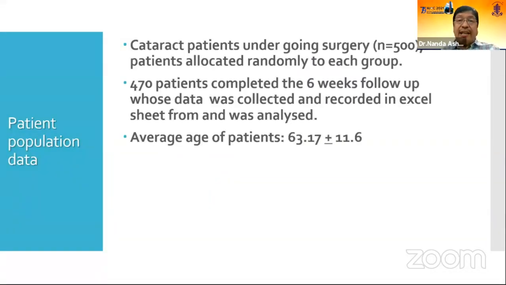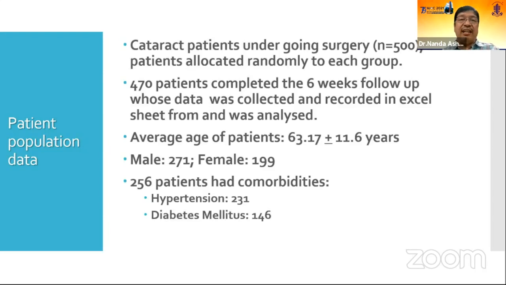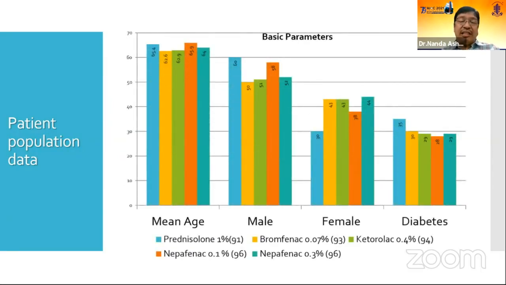We empaneled about 500 patients for surgery and 100 patients were allocated randomly to each group. 470 people completed 6 weeks of follow-up. Their data was collected and analyzed. The baseline parameters of all the groups were almost similar.